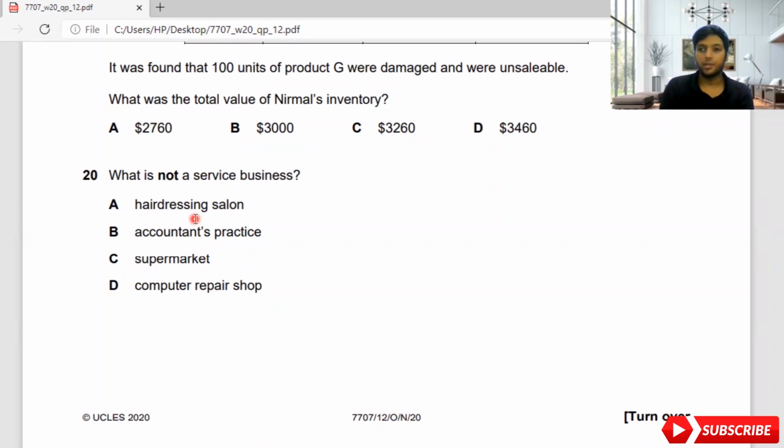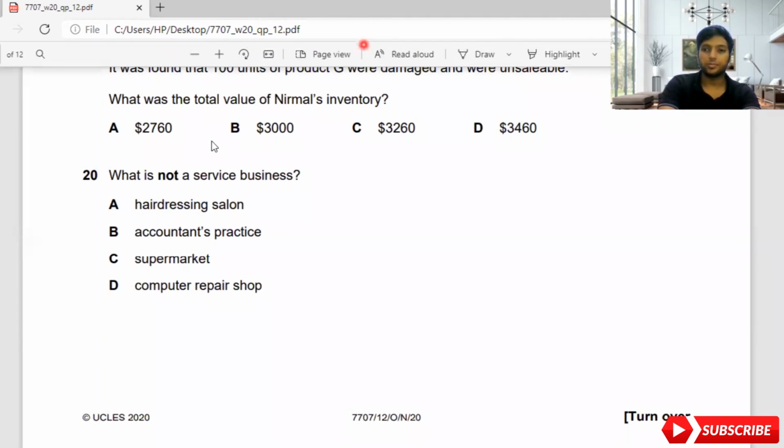Computer repair shop, again they maintain the computer, they repair it. Sometimes it's not a product-oriented business because it is all about knowledge. Supermarket is something else. A supermarket is not a service business because it sells products, so it's a product-oriented business. The answer is C. So let's move on to the 21st adjustment now.